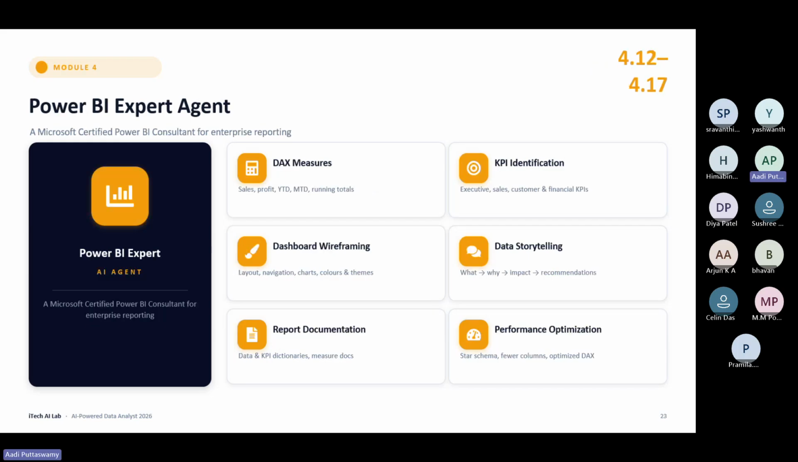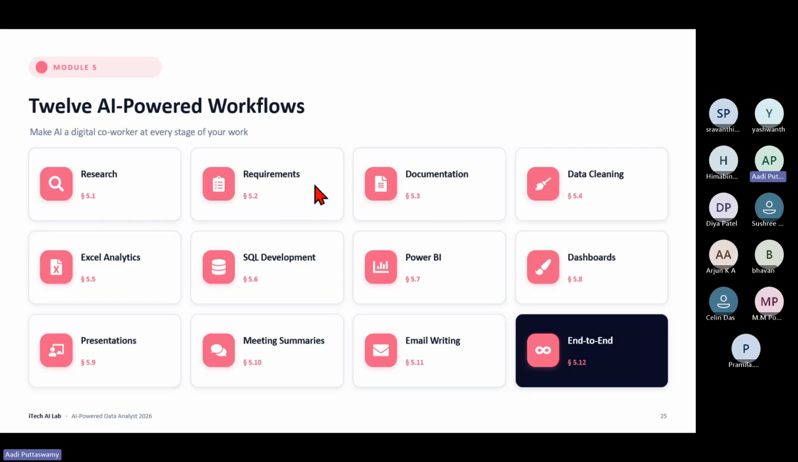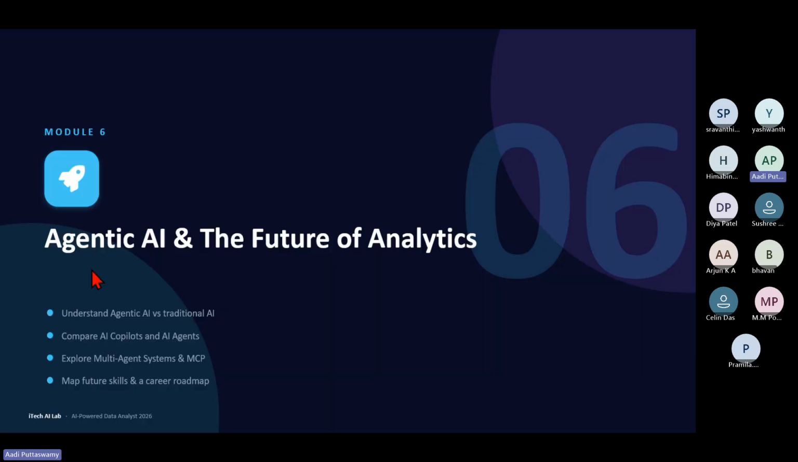Okay. Next, workflows and productivity. So these are the workflows actually. You can see that. I will not be reading everything because we have only 20 more minutes, and I need to show you some agents as well. So just go through this, people. It's very self-explanatory and simple to understand. End-to-end analytics workflow: how we can start and how we can end is what has been given. Okay, agentic AI and the future of analytics.